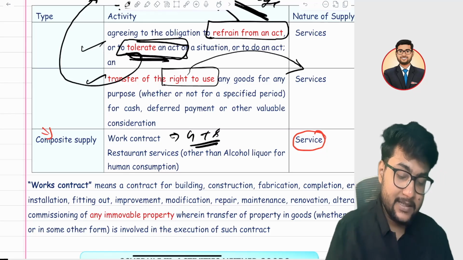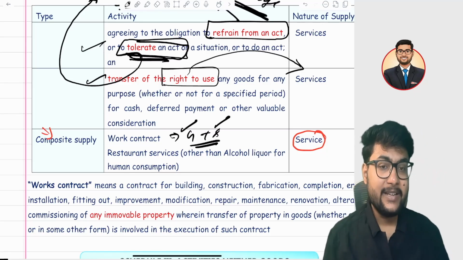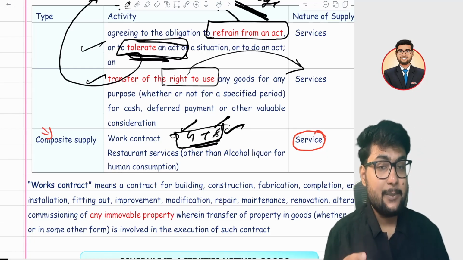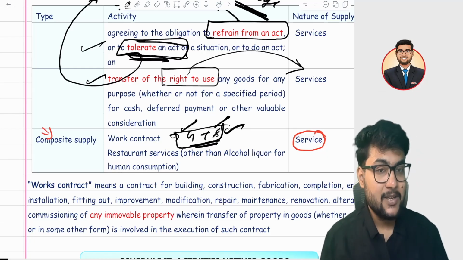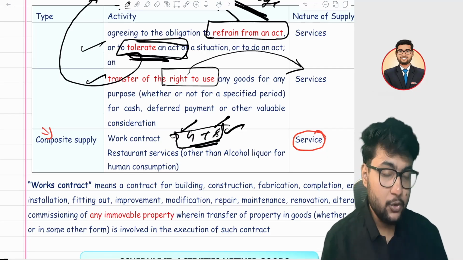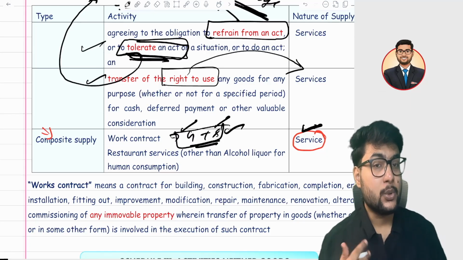One person will arrange the cement, and another person will arrange the labor. In that case, it is a supply of goods and services, and the main supply here is services, because you do not want the cement, you want the house, and for that you are taking construction services. Hence it is a service, not goods.